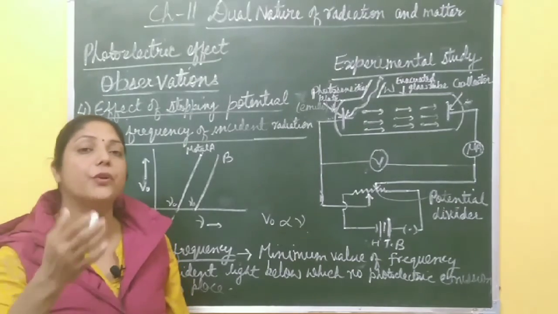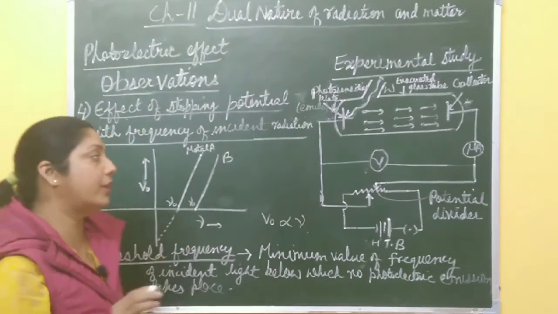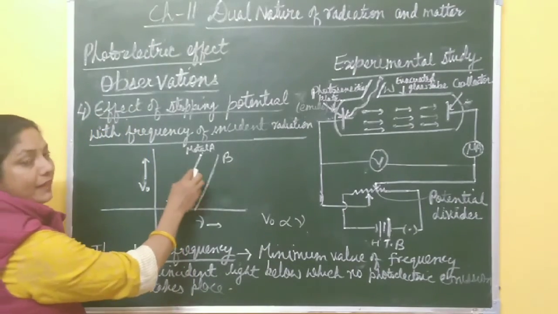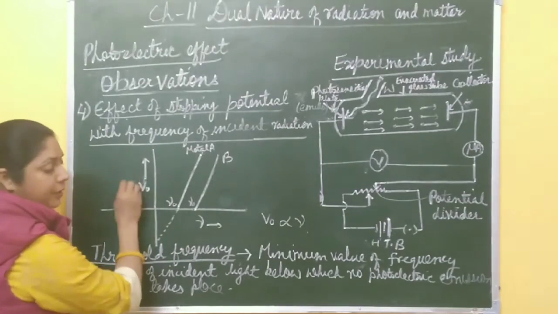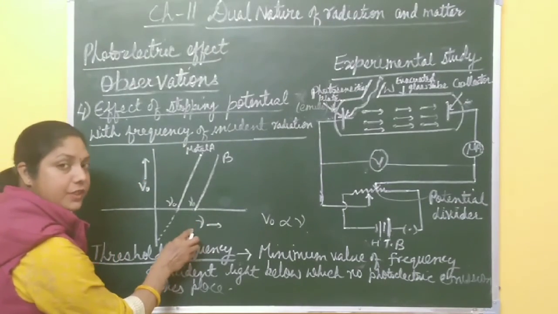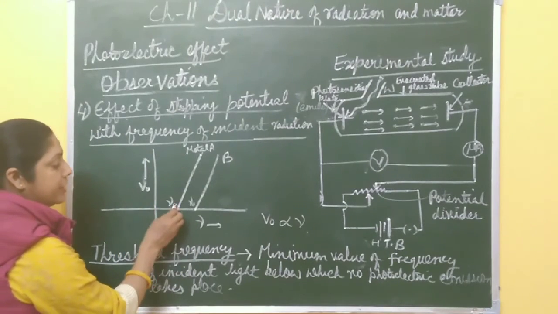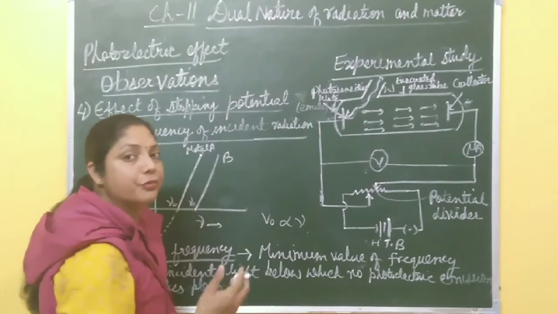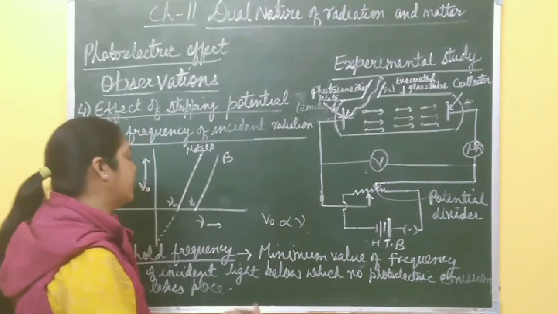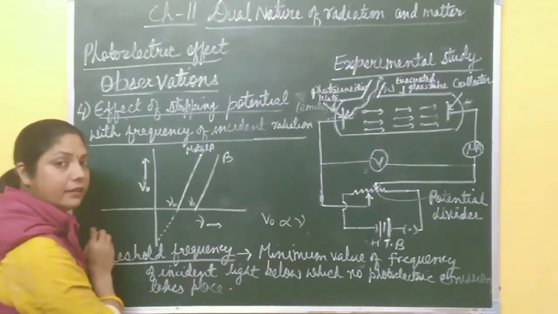It means if you plot a graph between stopping potential and frequency, you get a straight line. Stopping potential is directly proportional to frequency of incident radiation. If you increase the frequency, stopping potential also increases linearly.